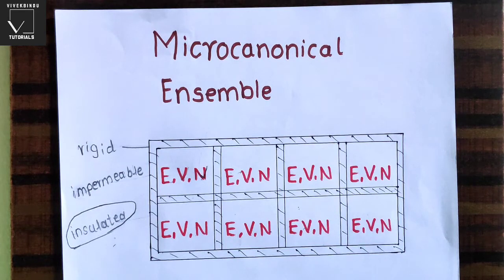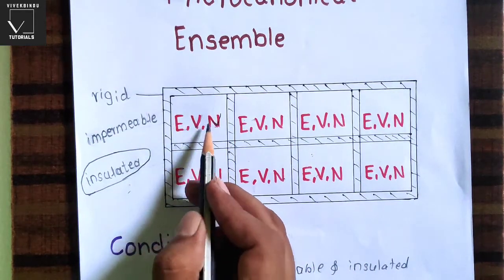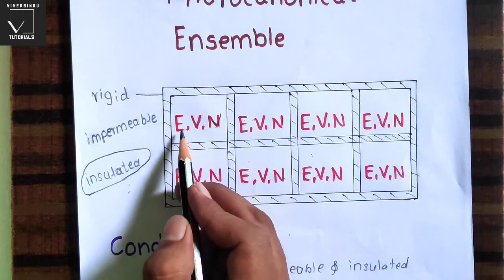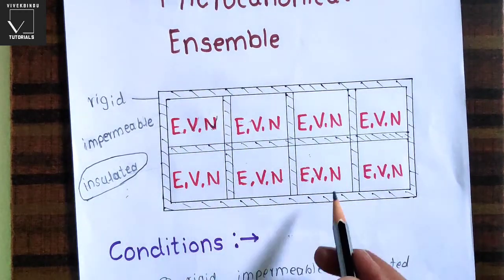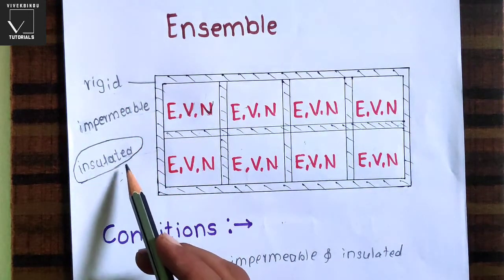Now we will see the types of ensemble. The first type is microcanonical ensemble. In microcanonical ensemble, the parameters energy, volume and number of particles should be same for each and every system in this group. And the wall should be rigid, impermeable and insulated.